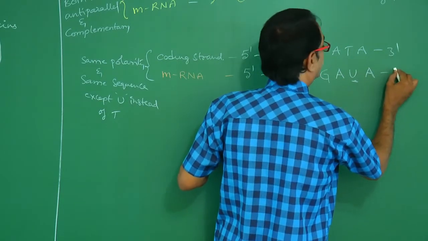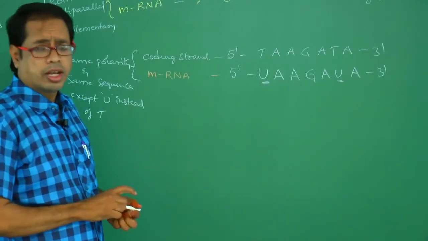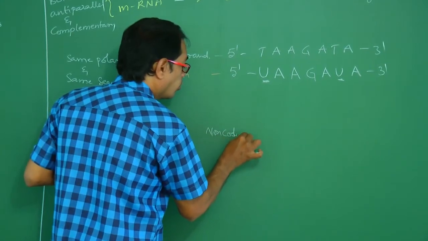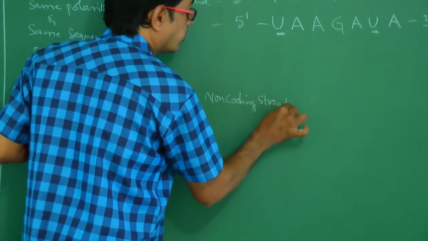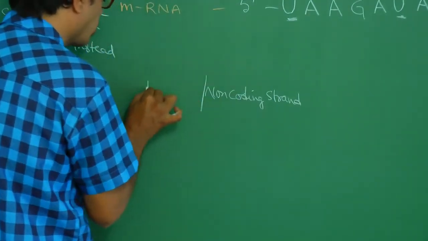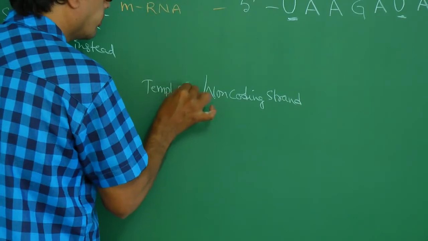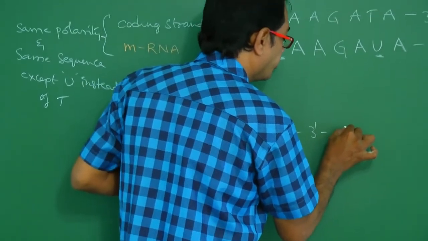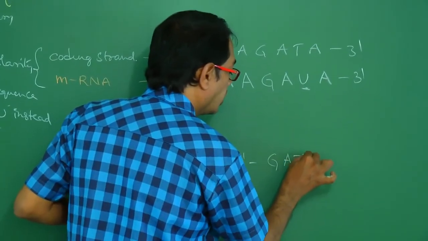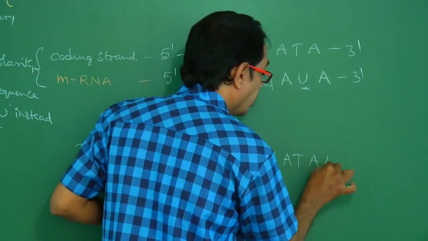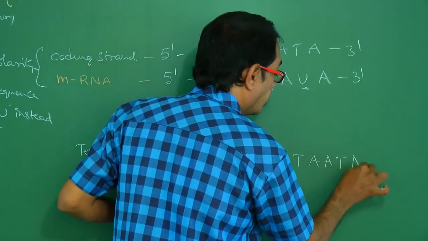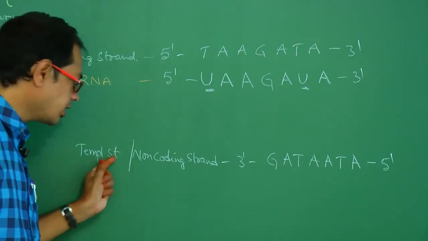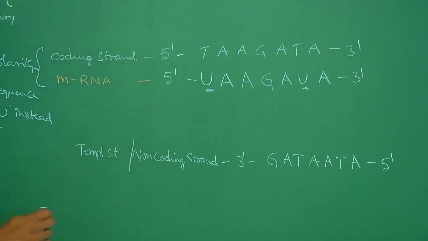One more example I am going to tell. Let us suppose I am giving the non-coding strand. Non-coding strand is also called the template strand. Okay, the template strand is with polarity 3' to 5': G A T A. Okay, right. So I have given that template strand. We have to write the mRNA sequence.